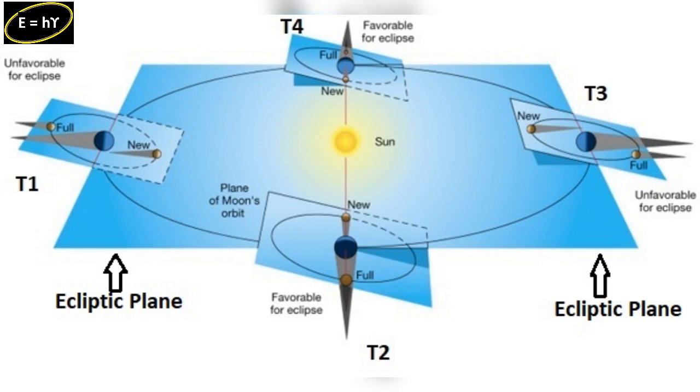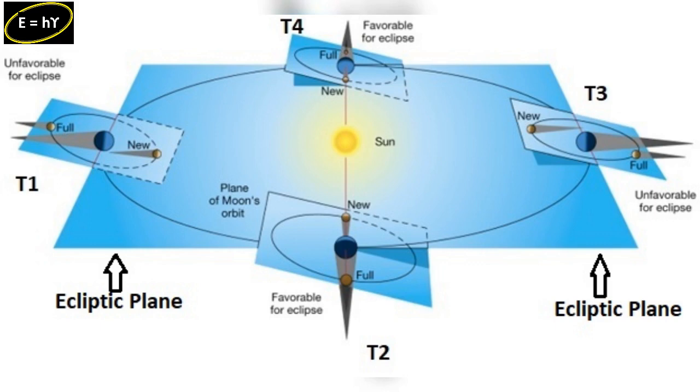Similarly, after 6 months, point T3 is again unfavorable for eclipses. At T3, when the new moon happens, the moon is above the ecliptic plane. And so, the shadow of the moon does not fall on the Earth. At T3, when the full moon happens, the moon is below the ecliptic plane. And again, the shadow of the Earth does not fall on the moon. However, points T2 and T4 are favorable for eclipses.